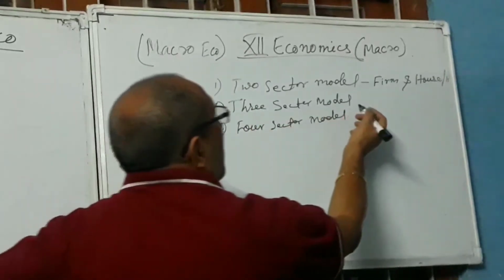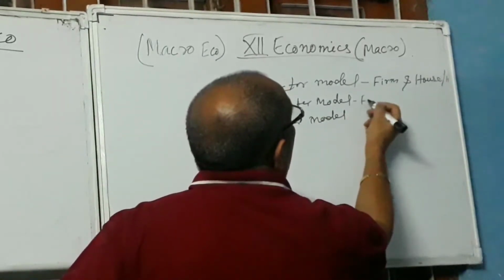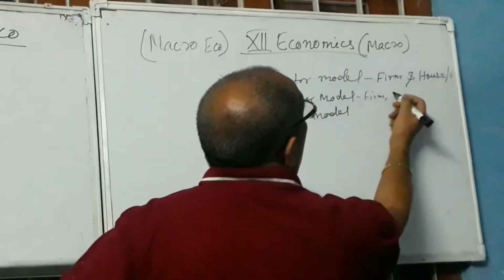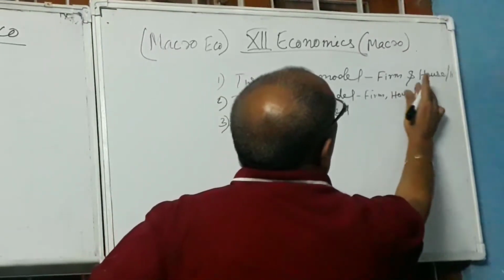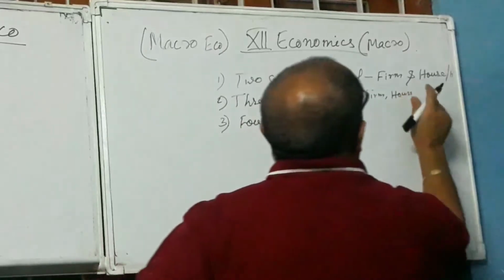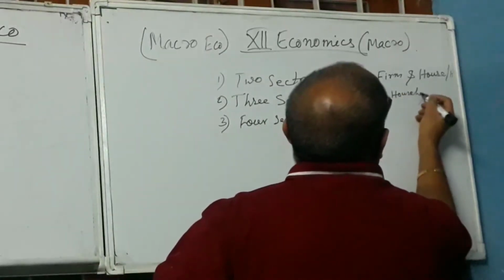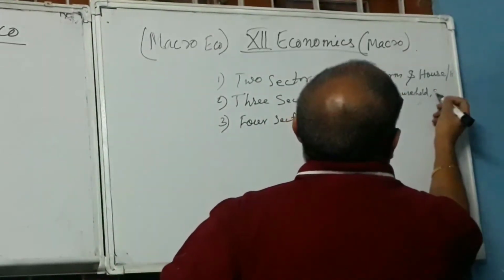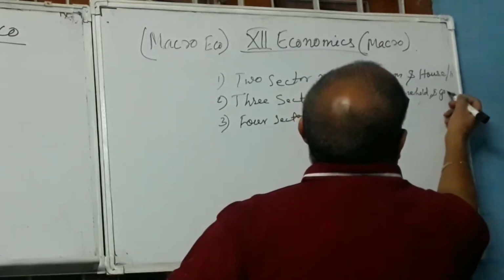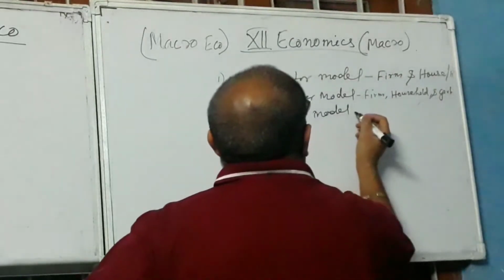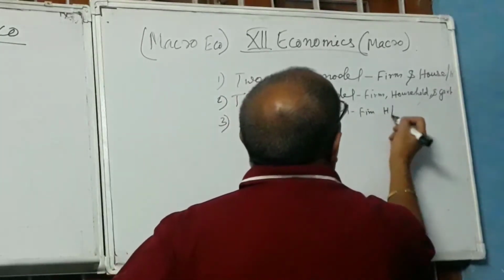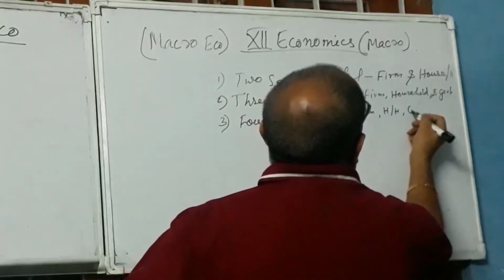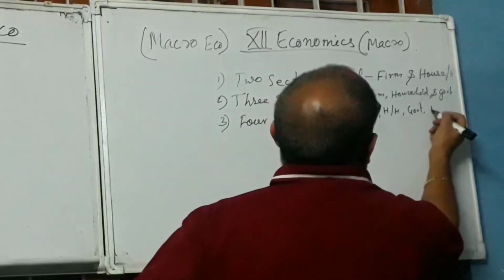In the three-sector model, we have the farm, household, and government. And in the four-sector model, we have farm, household, government, and rest of the world.